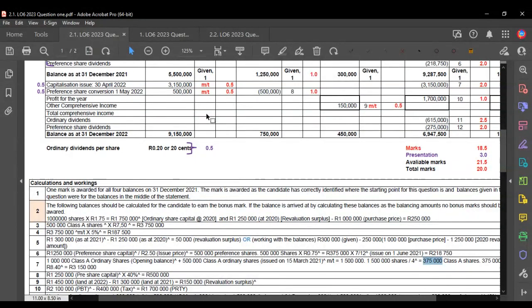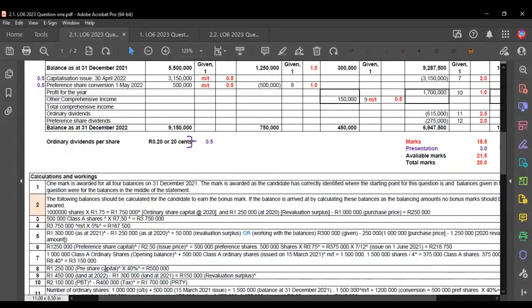Now, the important thing is that the amount of shares transferred necessarily isn't important at this time. Instead, we can just simply apply 40%. So if you have a look at calculation 8, we just apply 40% to the total balance of the preference share. We don't need to work out the number of shares just yet. We're going to do that later when we do dividends. So we find that that 40% gives us 500,000.